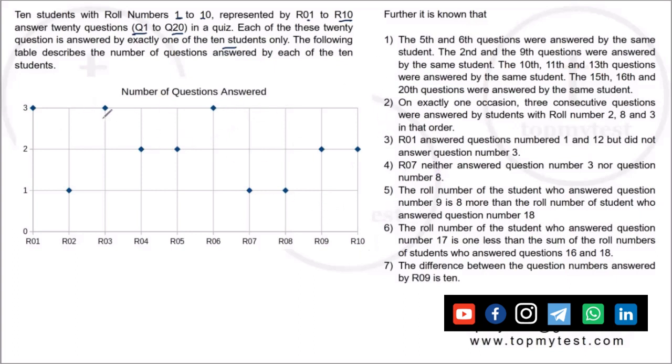If you quickly verify whether there is any question which is unattempted: there are 3 students who attempt 3 questions each, so that will be 9 questions. There are 4 students who attempt 2 questions, so that will be 4 into 2, 8. And there are 3 students who answer 1 question, so 3 into 1, 3. So that is a total of 20. 17 plus 3, 20. Right? So we know each of the questions is answered by exactly one of the students. And we have some information about who exactly is answering what.